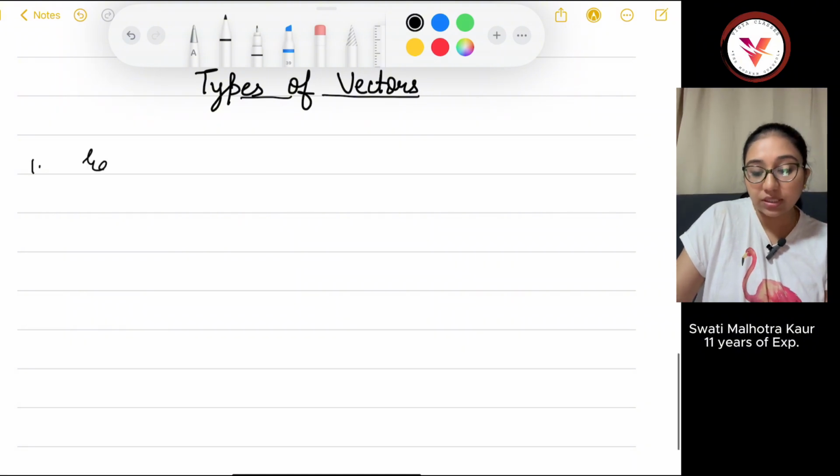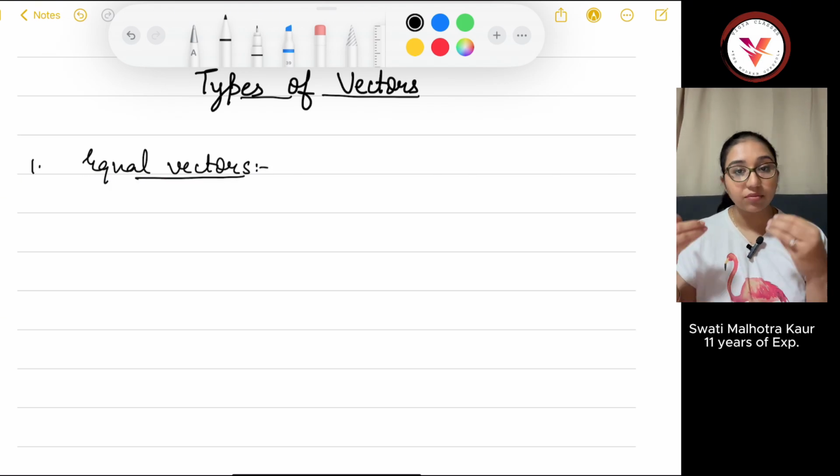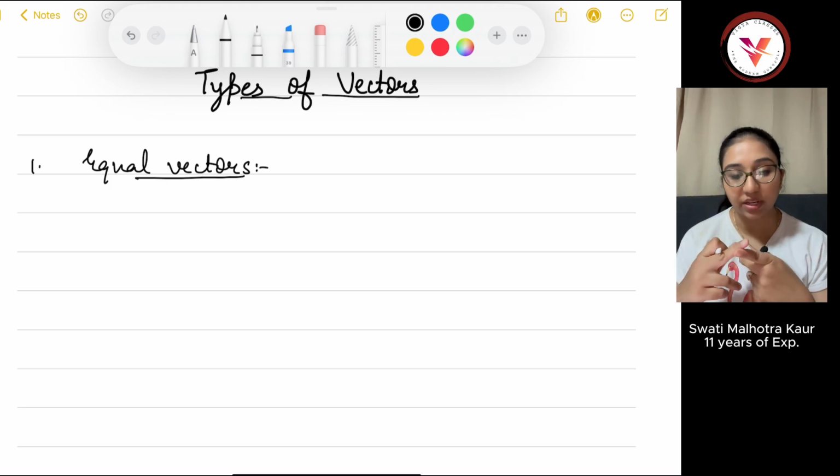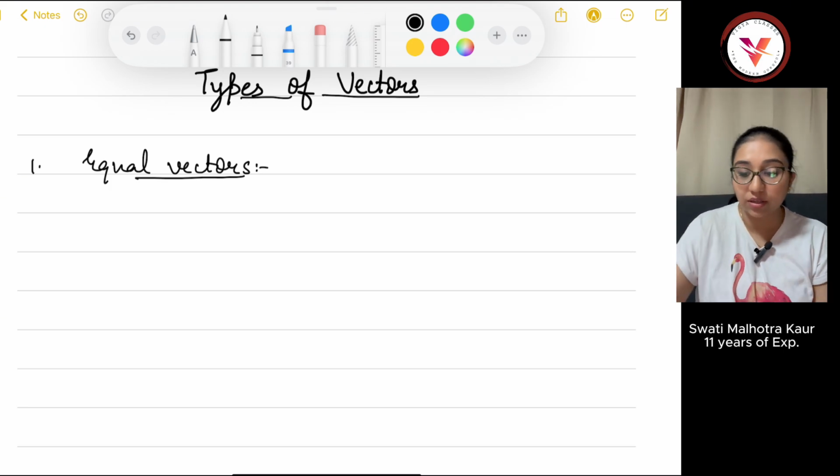First is equal vectors. The name itself suggests it. Vectors have two things, magnitude and direction. If they are equal, then the vectors are equal.